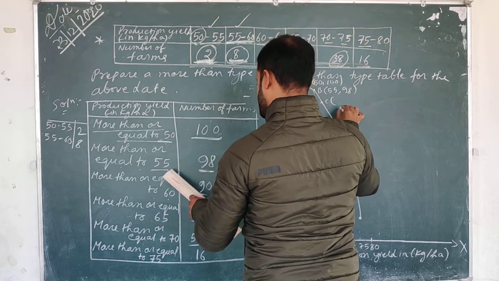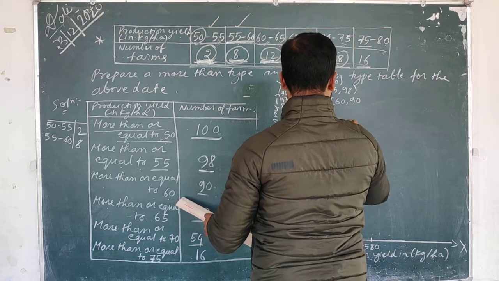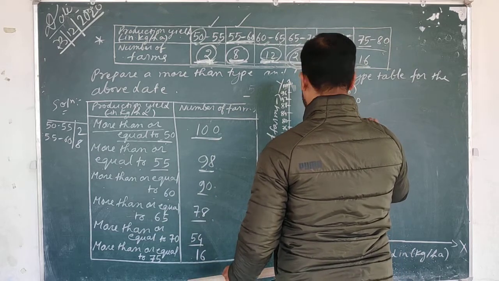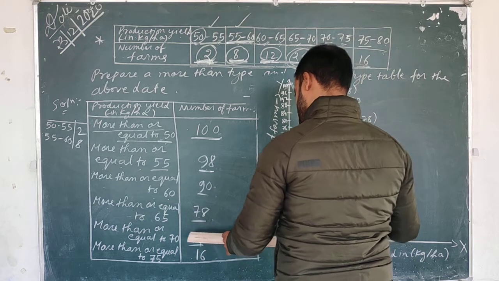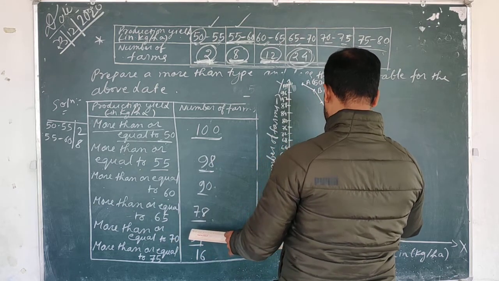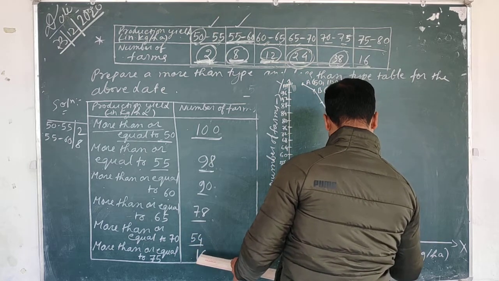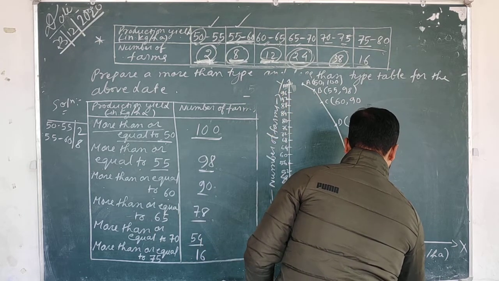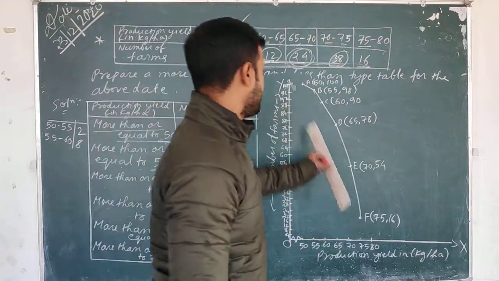This is suppose C, 60, 90. This is suppose D, 65, 78. This is E, 70, 54, and this is F, 75, 16. Your graph may be a little different, but I am just showing you how to draw this.